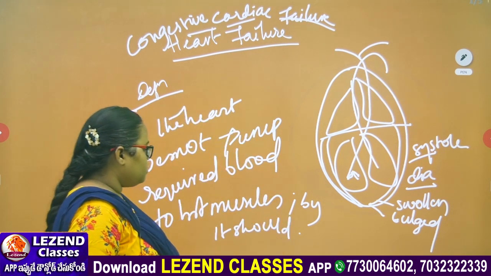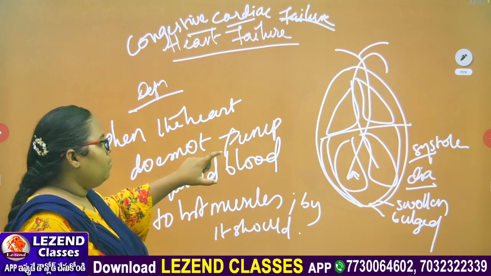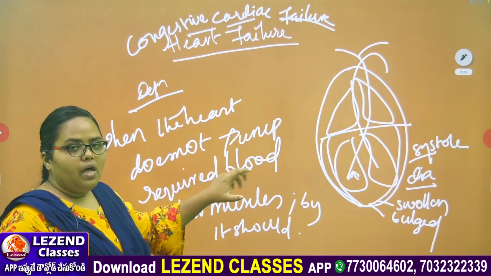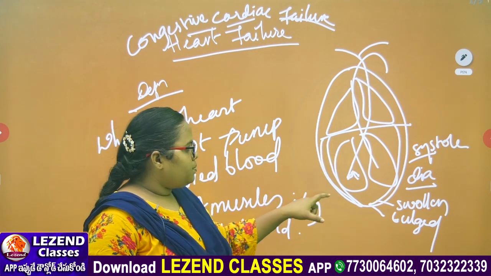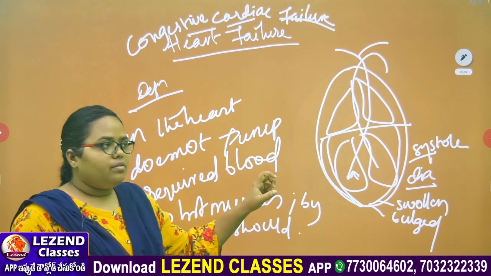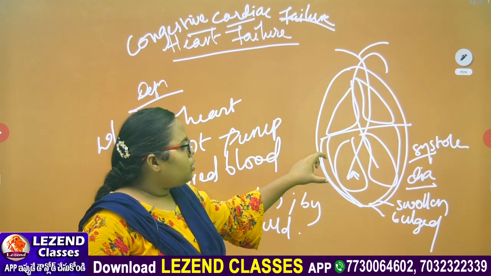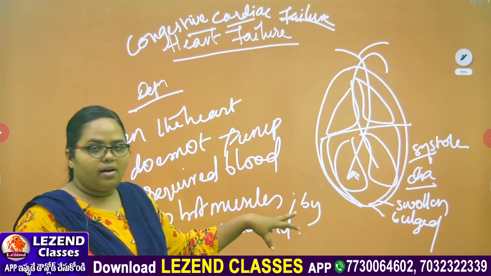The work of the heart is to pump the blood, but it is not pumping because the walls of these valves have become harder and thick. So there is a slow mechanism between the ventricular contraction and relaxation.